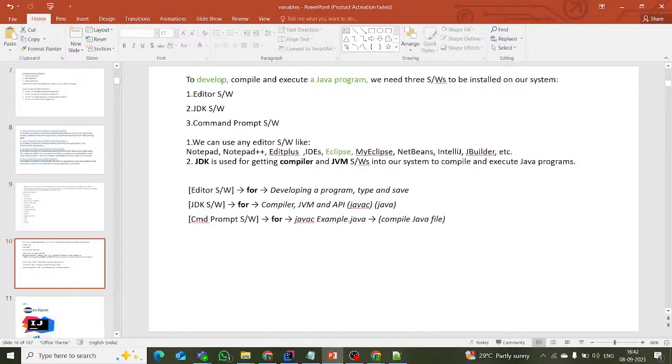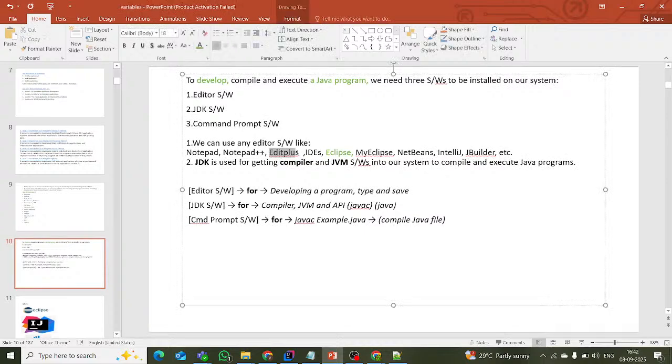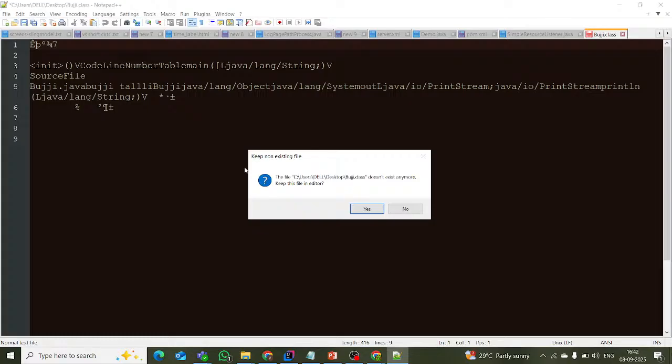So see here, to develop, compile and execute a Java program, we need three softwares installed on our laptop, I mean our local system. One is an editor. It might be Edit++ or Notepad++. It is one software required.